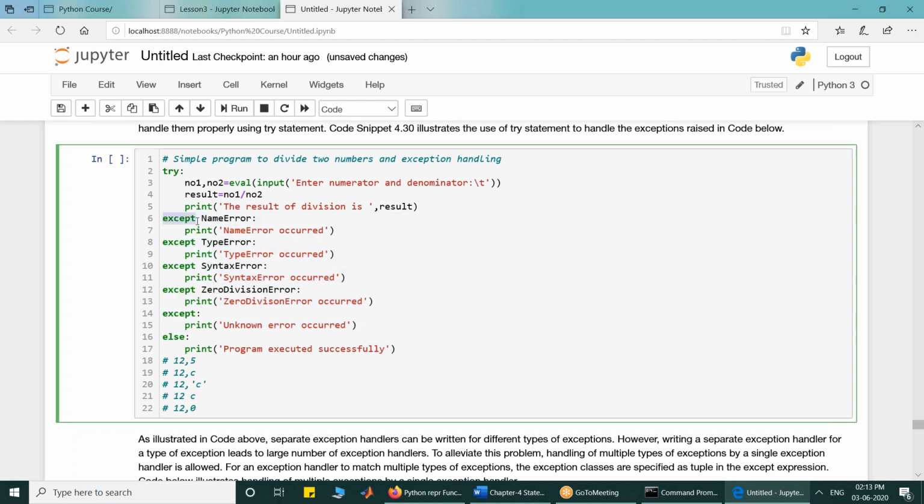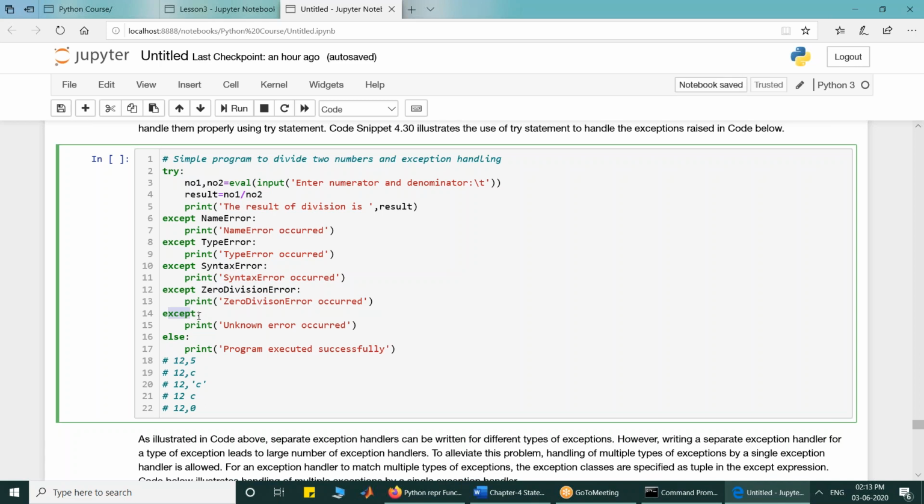So this is the except clause. The except header consists of keyword except followed by identifier, which is name of the exception. And this name of the exception should be the subclass of the base exception class. So it can be name error, it can be type error, it can be syntax error, it can be zero division error, or if I am not able to predict, I keep it blank.